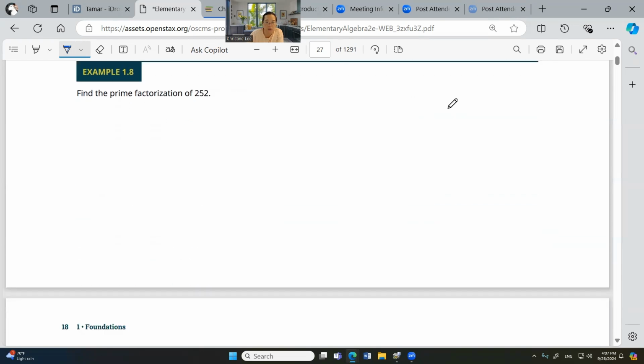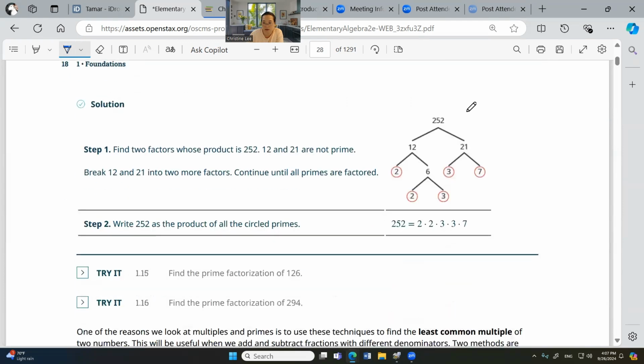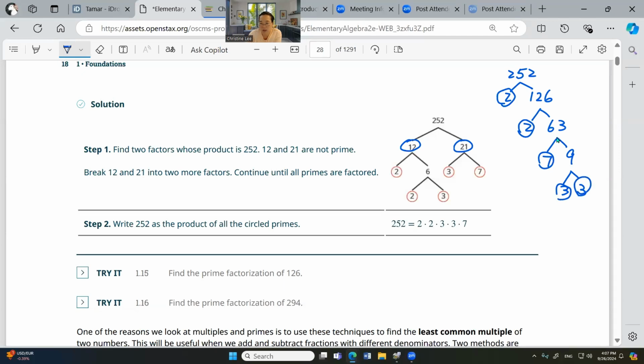Find the prime factorization of 252. If you want to do a nicer tree, a big tree, you can break it down in the middle. If you do 2, 126, 2, 63, 3, 21, 3, 7, or you can also do 2, 126, 2, 6, 3, 7, 9, 3, 3. Same thing. You can do it this way or that way, either way.